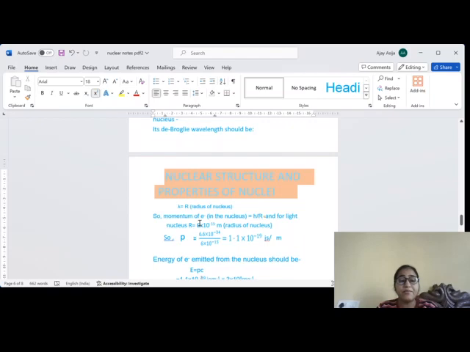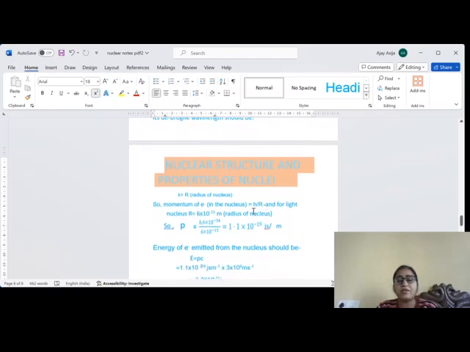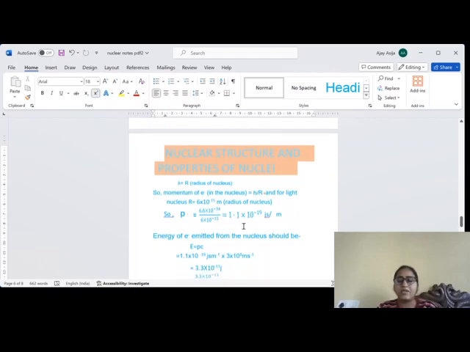Lambda must be equal to r. Momentum of the electron is equal to h by r. The formula is h by lambda, and in place of lambda we put r here. H is nothing but Planck's constant, and its value is 6.6 into 10 raised to power minus 34. When both these values h and r were put here, the momentum was found to be 1.1 into 10 raised to power minus 19 joule second per meter.